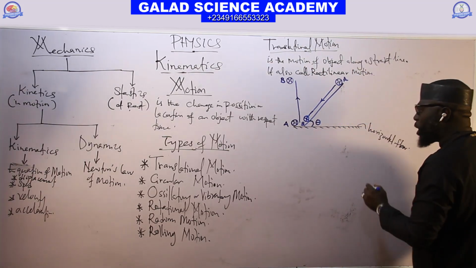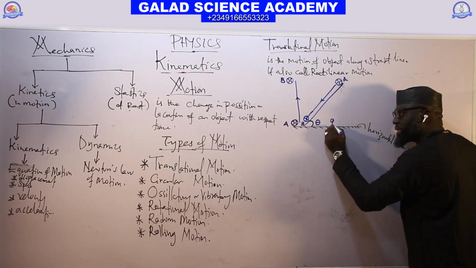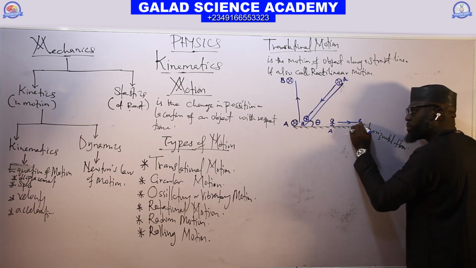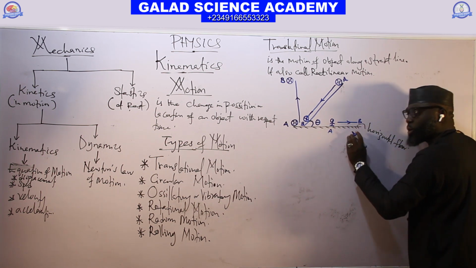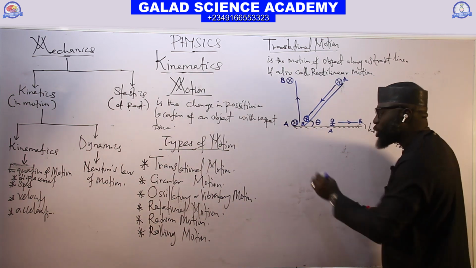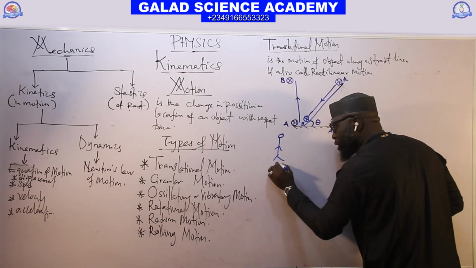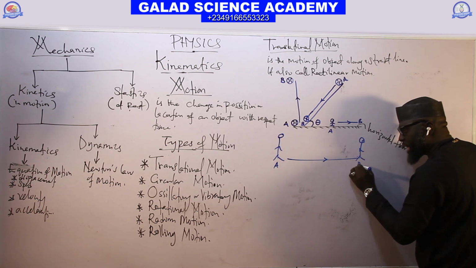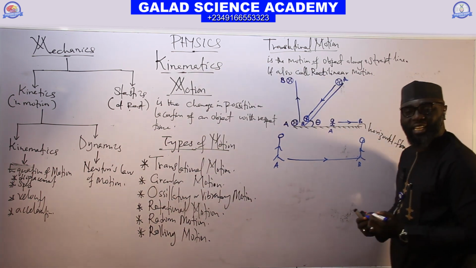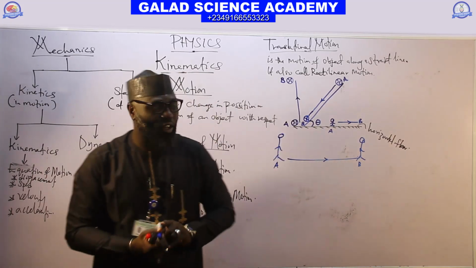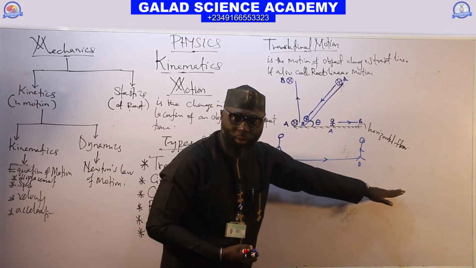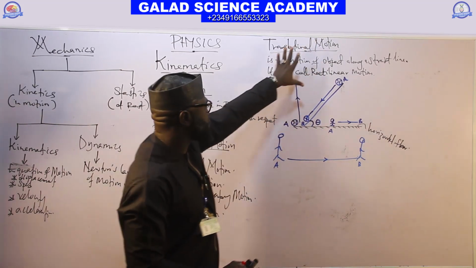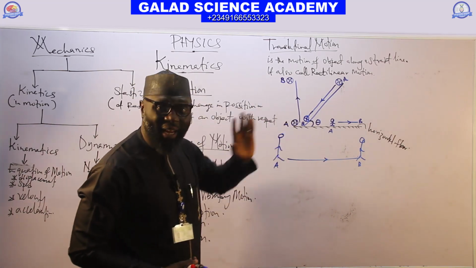This kind of motion is also translational motion. If a body or a man moves from this point A to this point B, it is also linear motion. In summary, if any object moves like this from one point to another point B, this kind of motion is called linear motion. The tendency of an object to move on a straight line is called linear motion. If you travel from here to the market, it's linear motion. So that is translational motion.